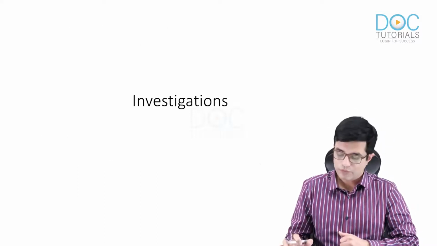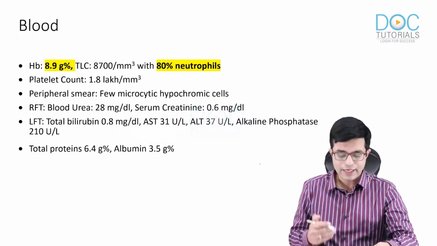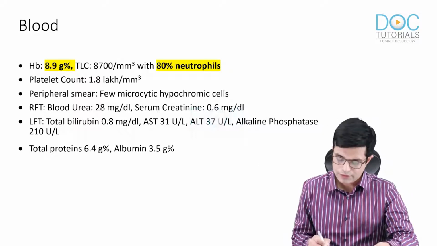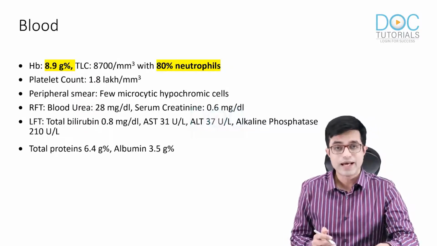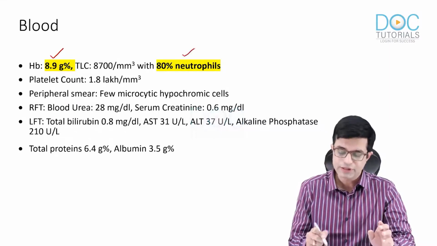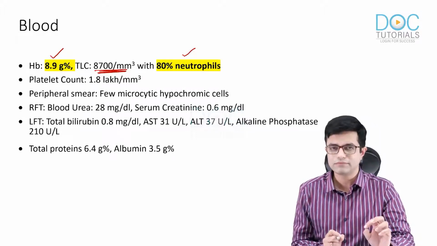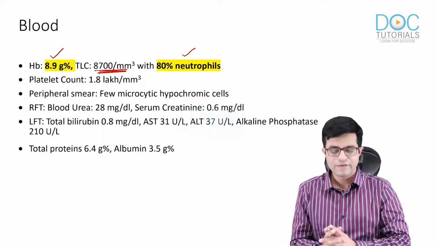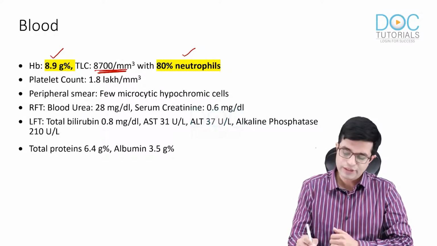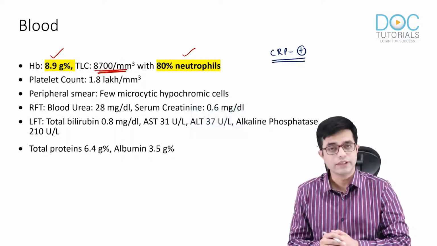So investigations were performed. On investigation, these were the results which came to us. Overall, RFTs, LFTs were normal. Platelet count was normal. As we were suspecting, pallor was present and hemoglobin was found to be 8.9 grams per deciliter and 80% neutrophils were seen, although the TLC was relatively preserved. So there was evidence of some infection in the child with HB, and although it is not mentioned here, the CRP in the child was found to be positive. Quantitative CRP could not be performed, but qualitative CRP was found to be positive in this child.